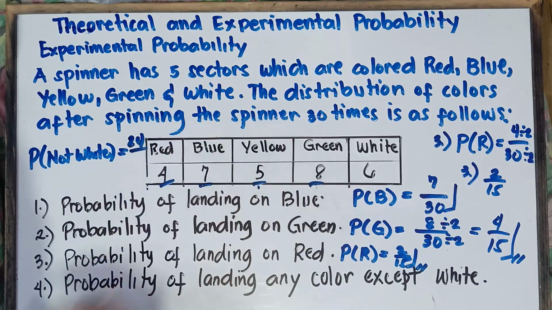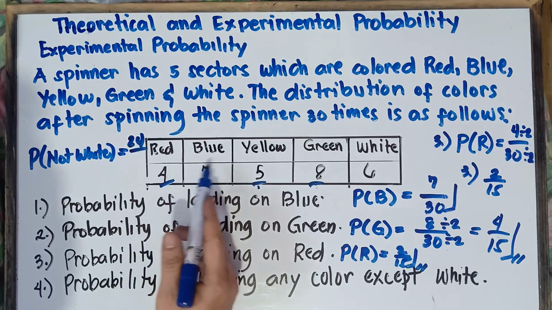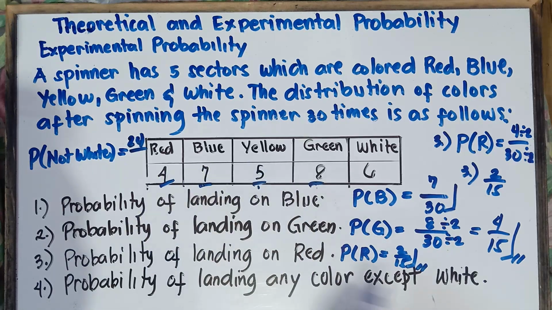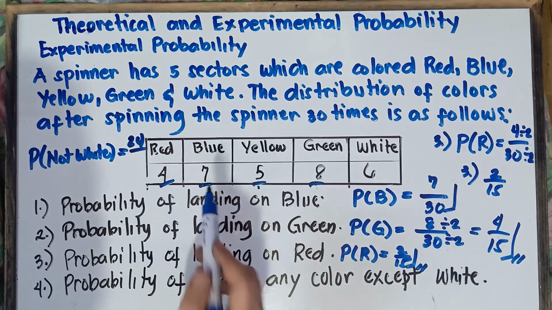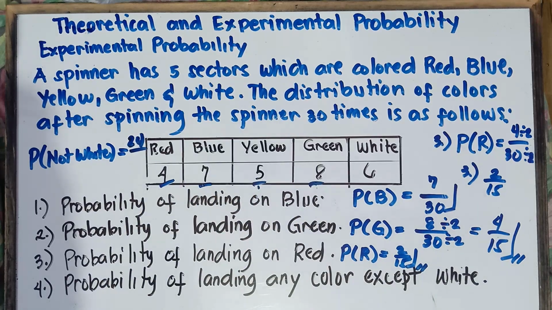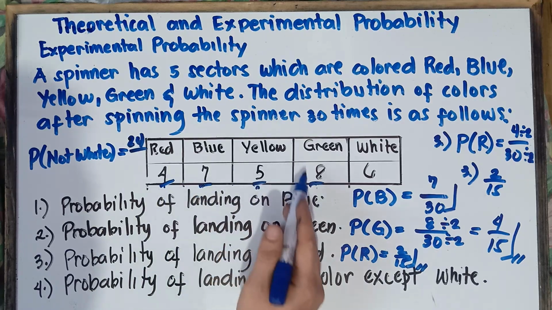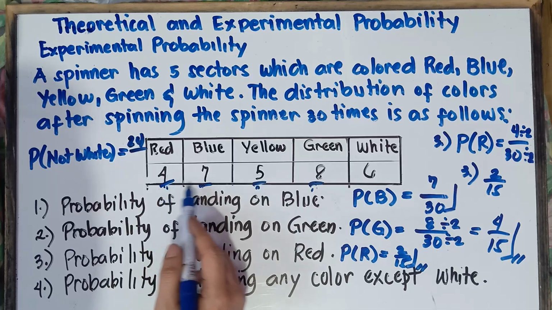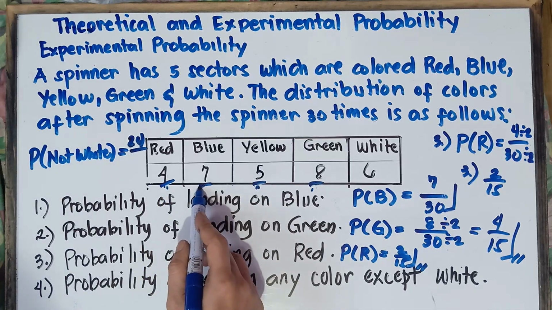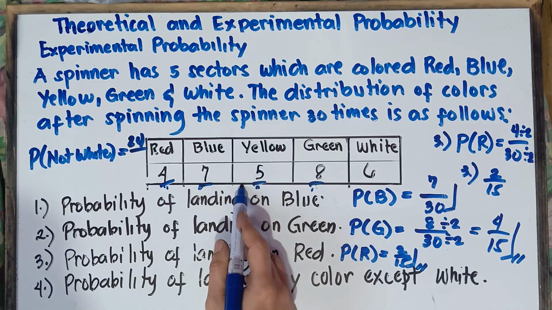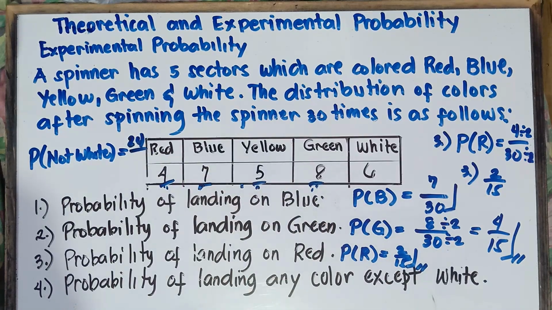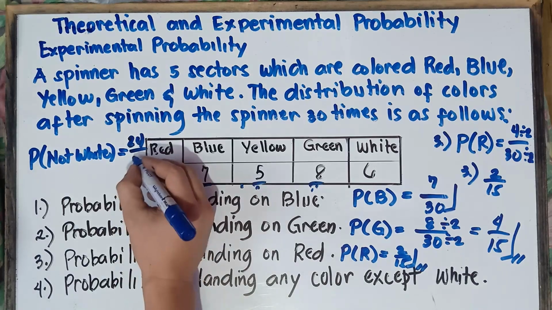So once again, class, you want to get red, blue, yellow, or green, but you don't want white, except white, therefore not white. So you want red, blue, yellow, and then green. So red appears 4 times, blue 7 times, yellow 5 times, green 8 times. So simply add this one, 4 plus 7 is 11 plus 5, that would be 16 plus 8, that would be 24. Total number of trials, that would be 30.